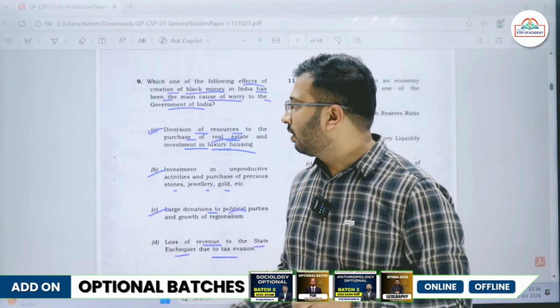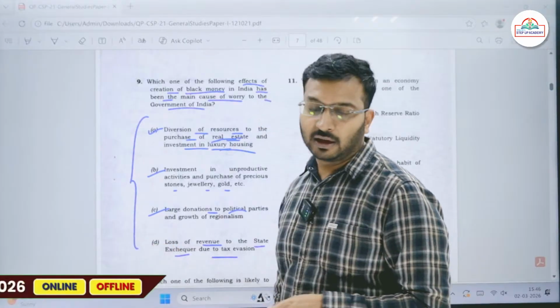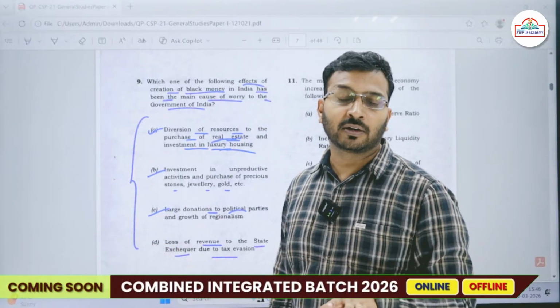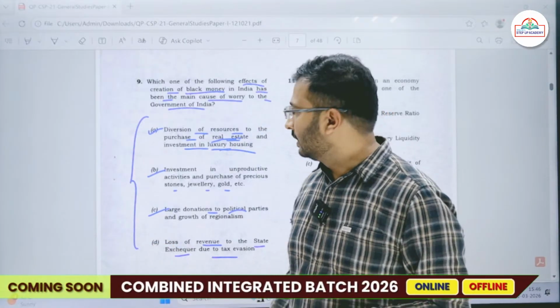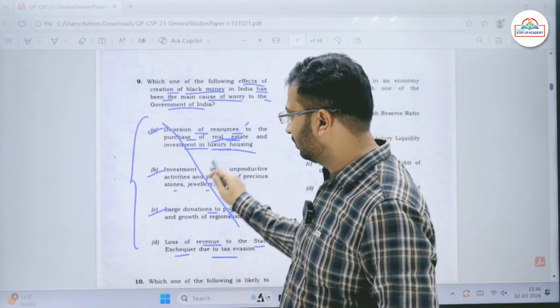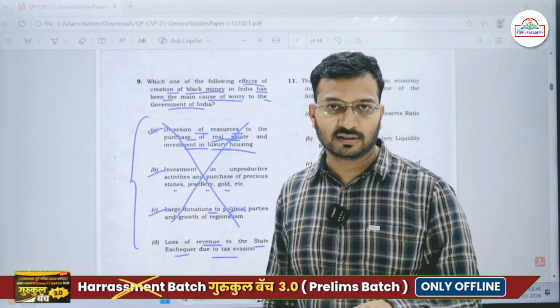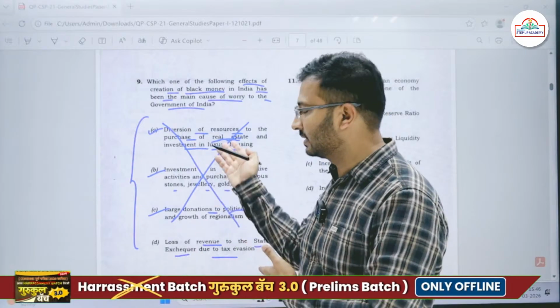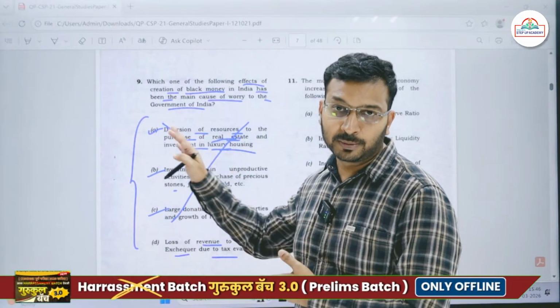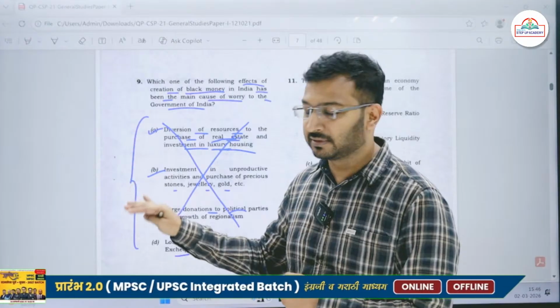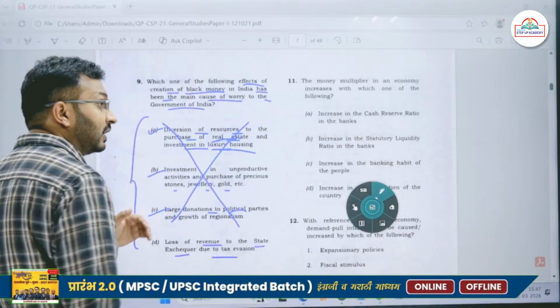Now see, all these things are happening in India, no doubt, but you people are preparing for an administrative examination. These are local languages, these are fine for talking at a tea stall. But you people are preparing for serious administrative services, so in that case you have to think about the government.